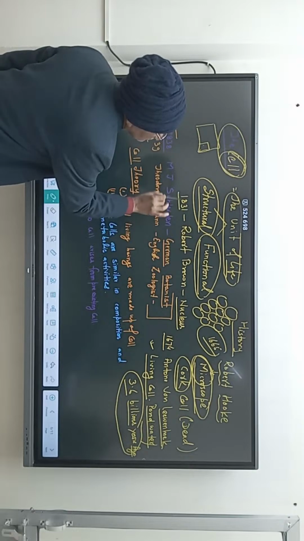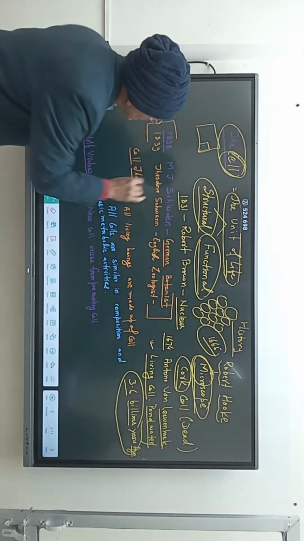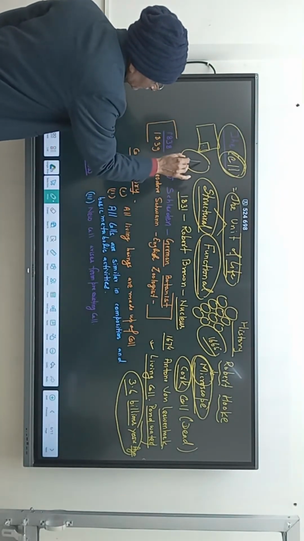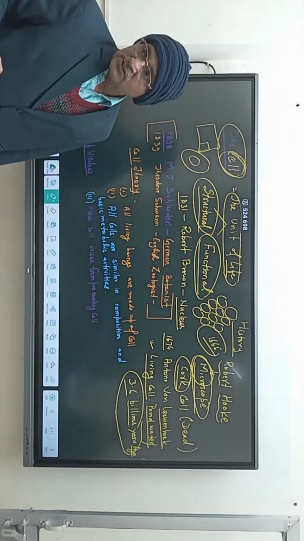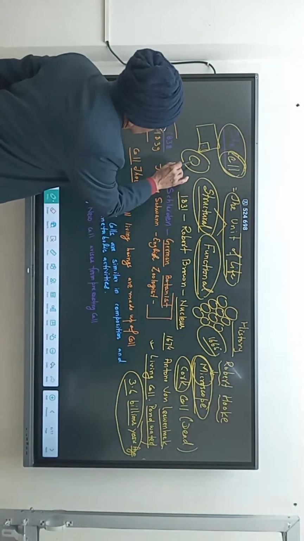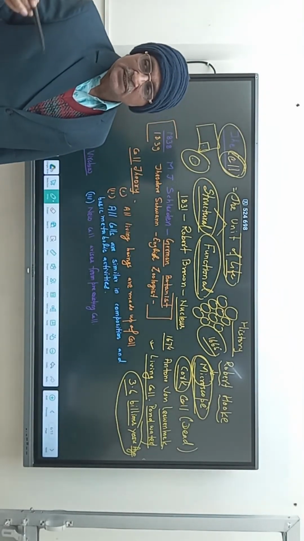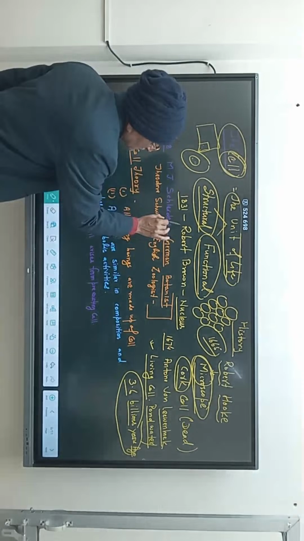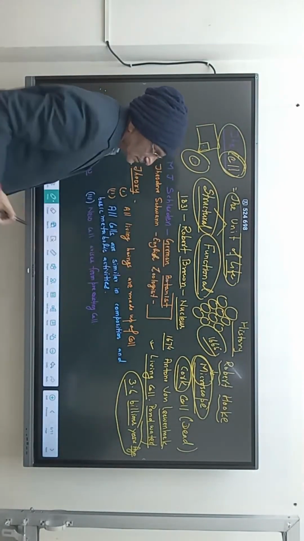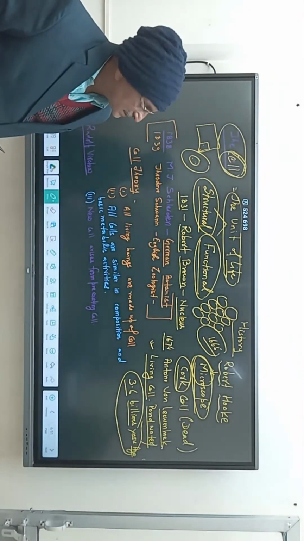In 1831, inside the cell, suppose that this is a cell. The brain of the cell is the nucleus. So inside the cell, there is a nucleus which controls all the activities of the cell. That is called the brain of the cell. So the nucleus was discovered by Robert Brown in 1831.